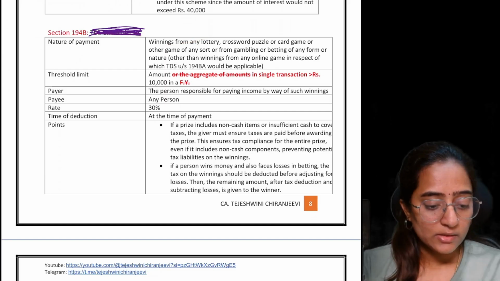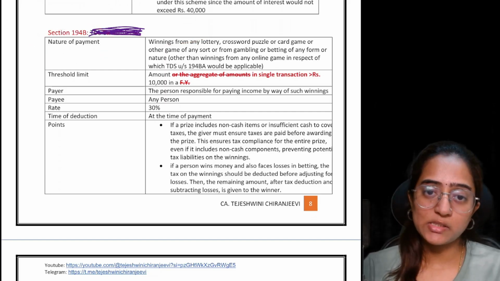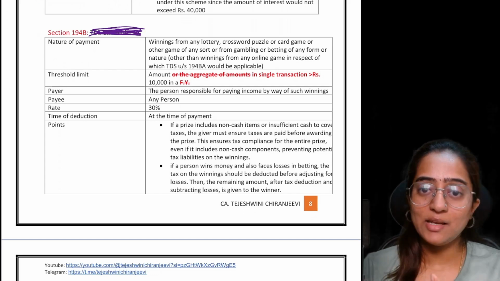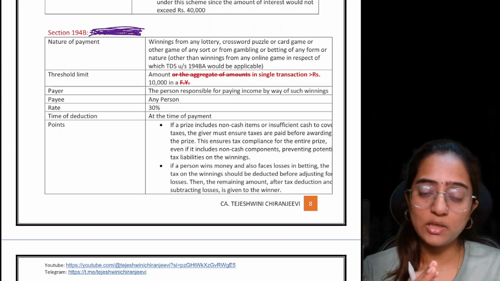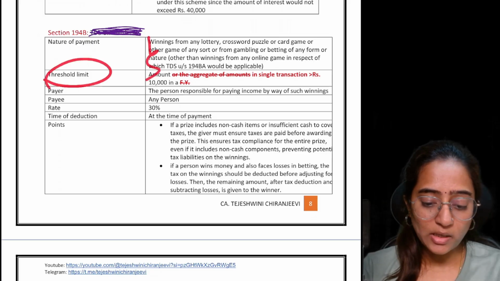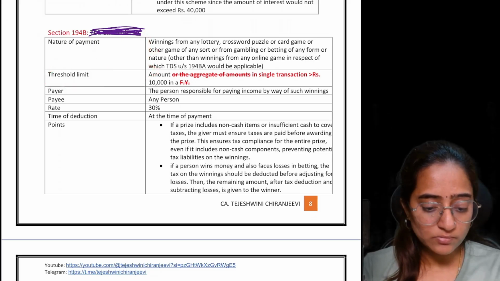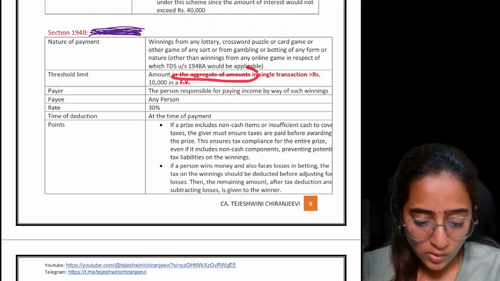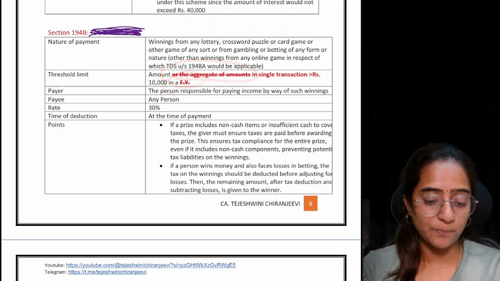Okay. This nature of payment basically speaks about if you have won from lottery, gambling, or any other sort of games, not online, only offline, this sort of games. Herein, the threshold limit earlier was 10,000 only. Now, this sentence has been replaced here.